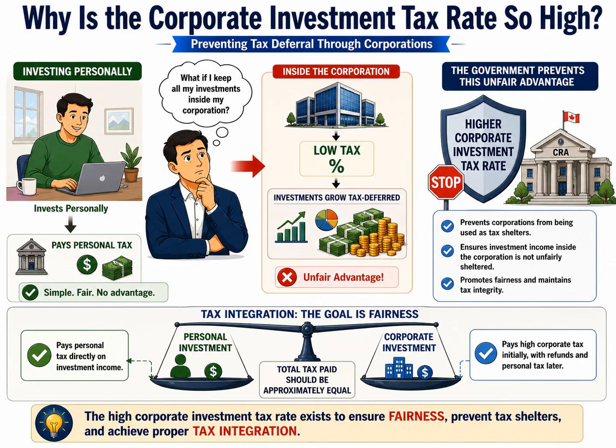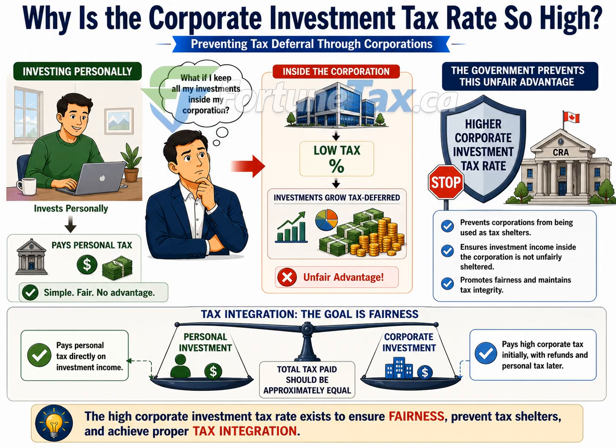This would create a significant tax advantage simply because the investments were held through a corporation instead of personally. To prevent this type of tax deferral, the Canadian government applies a much higher initial corporate tax rate to investment income. This discourages corporations from becoming tax shelters for personal investments and helps maintain fairness across the tax system.